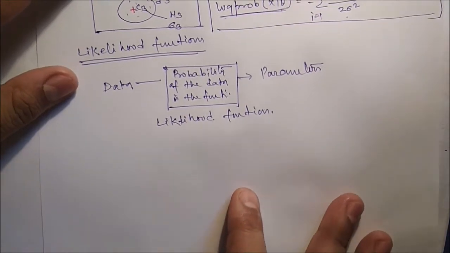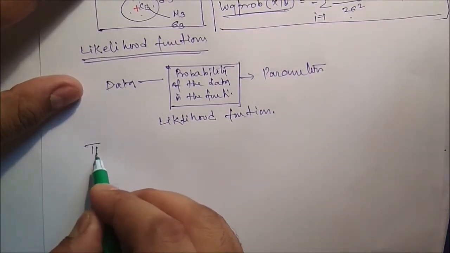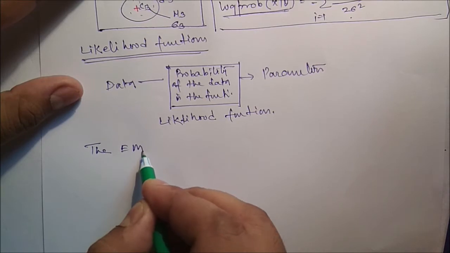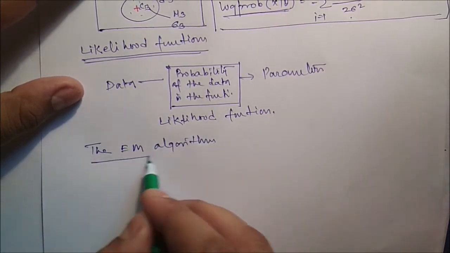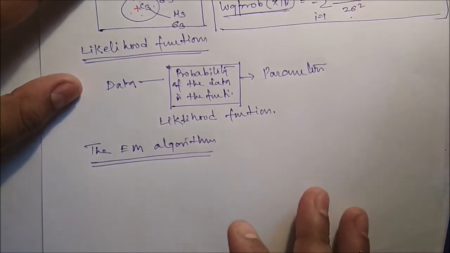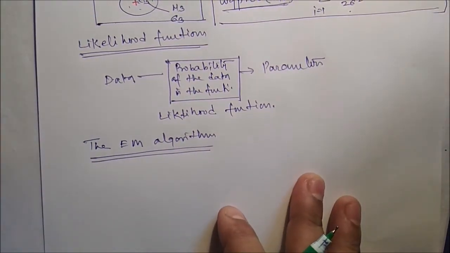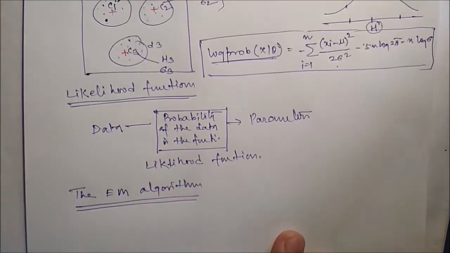Next we will talk about the EM algorithm. Now we can use the maximum likelihood approach to estimate the model parameters for a mixture model.